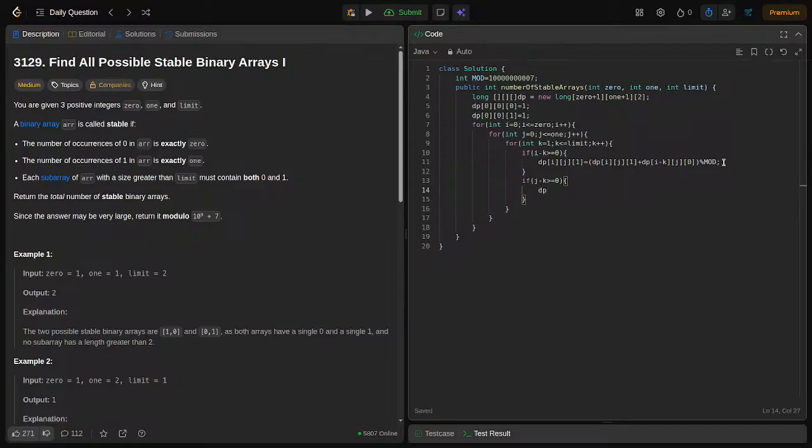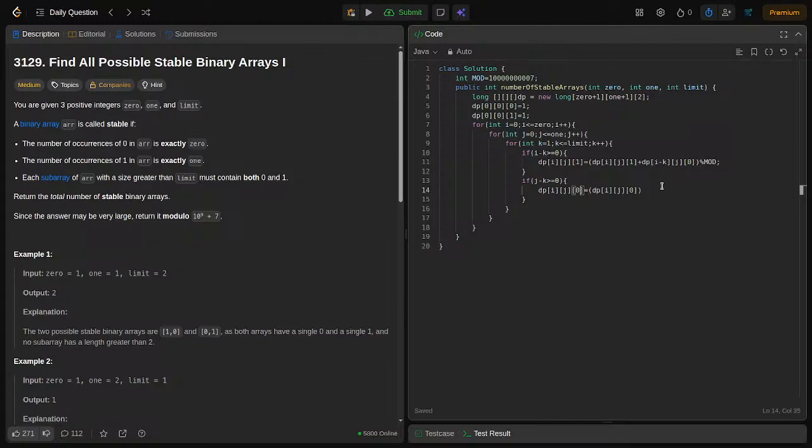So dp of i of j of 0 equal to dp of i of j of 0 plus dp of i, j minus k, and then 1. Here also it is 0 because we already added 1 in that.